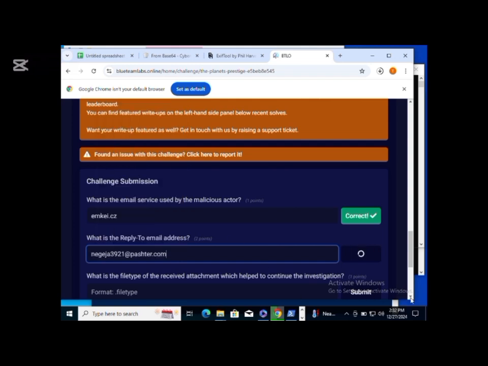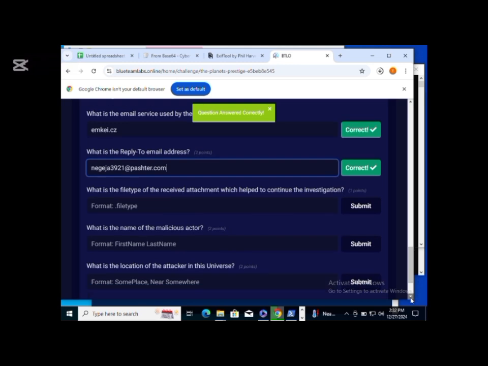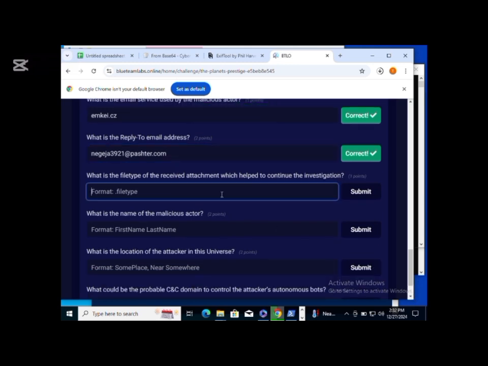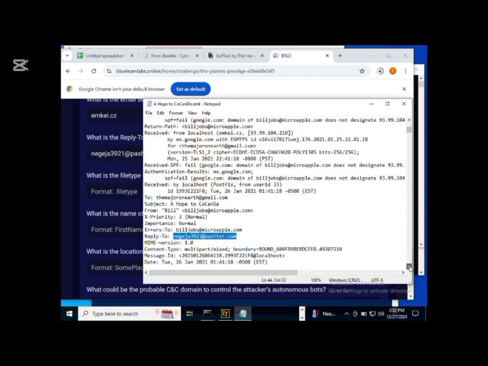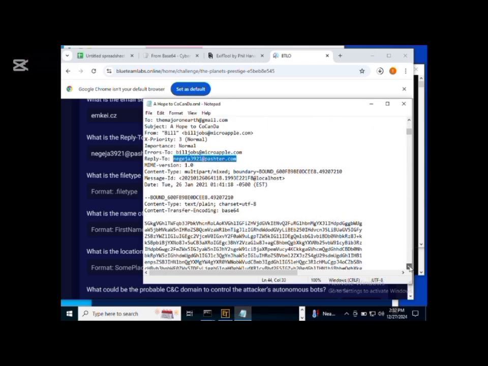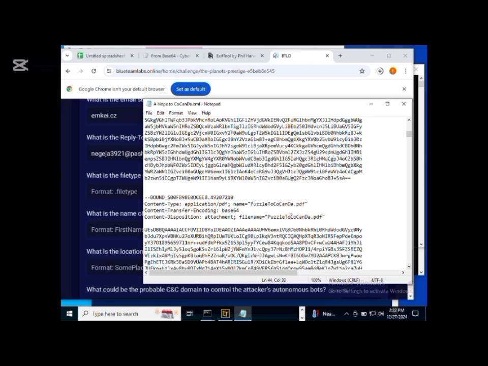Moving on to the next, what is the file type of the received attachment which helped to continue the investigation? You remember that it was PDF at first, and we had to do further analysis to find out what the actual file type is. It is zip, but let's confirm. We can see here that it was PDF, but in actuality it is a zip based on our analysis.